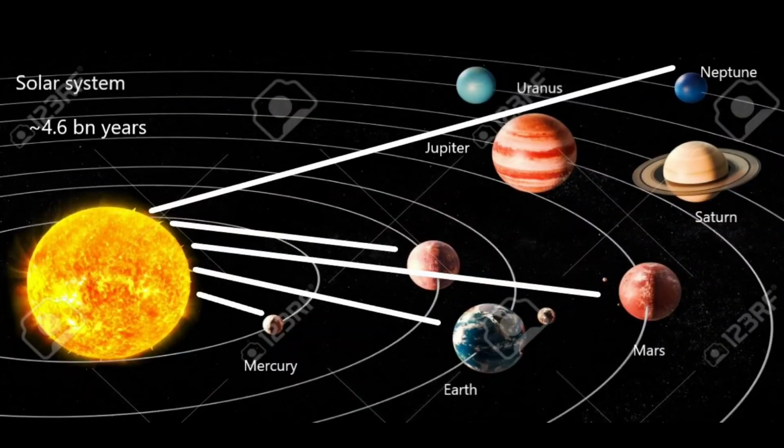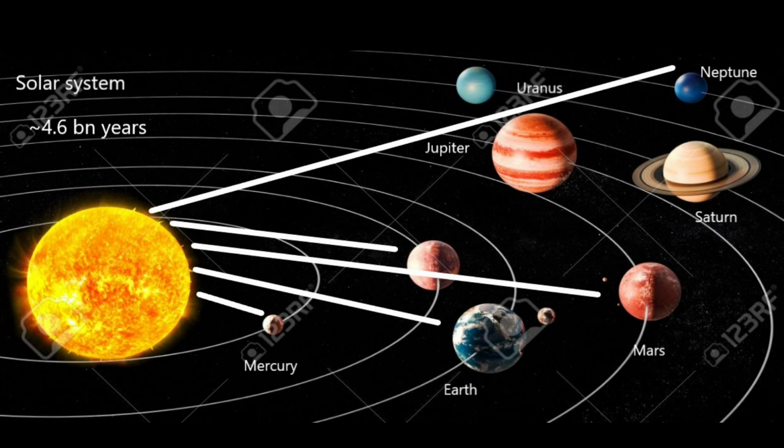Now we'll move to our next topic, our solar system. As of now, we know that we have around 9 planets. Neptune is the farthest one and Mercury is the closest one. This is just factual information, that our solar system consists of these planets.